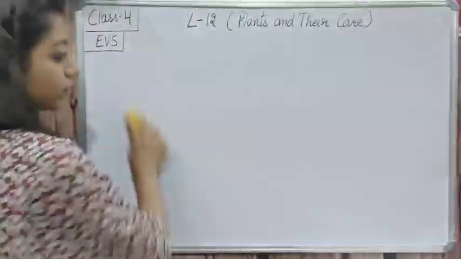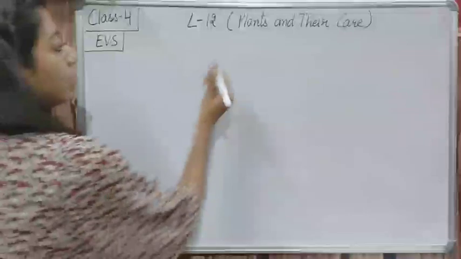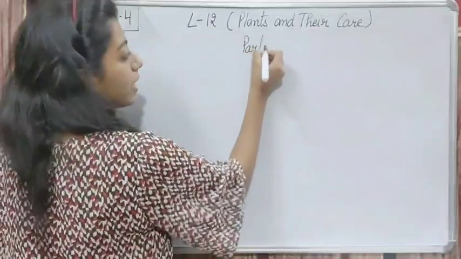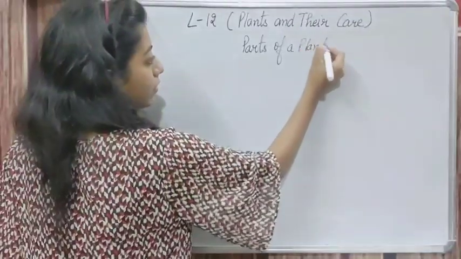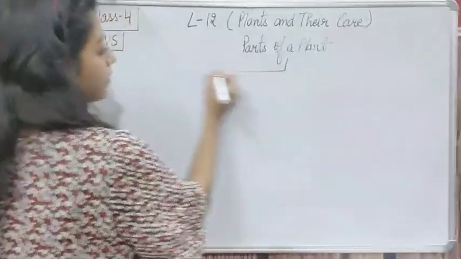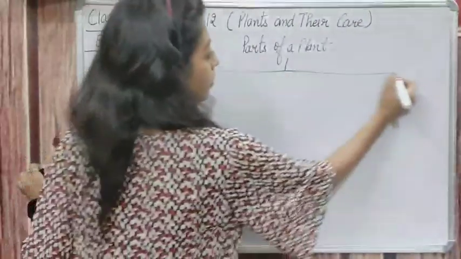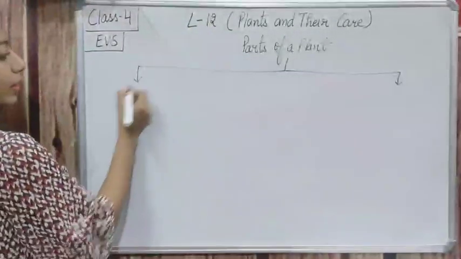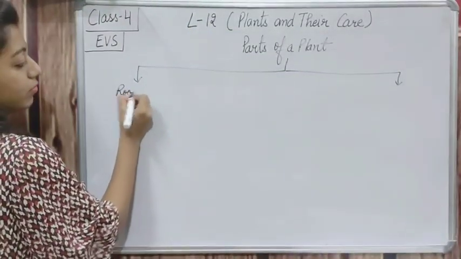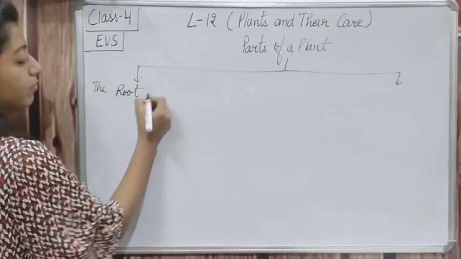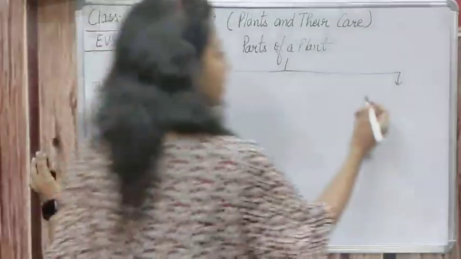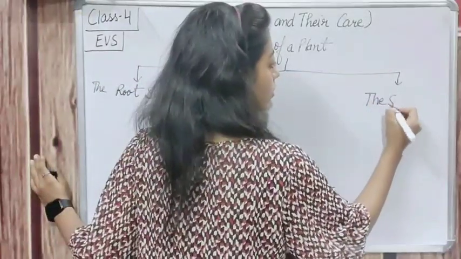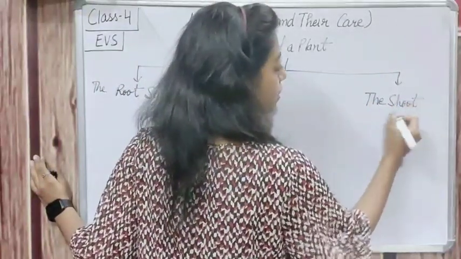See, there are two types of parts of a plant. The first one is the root system, and the second one is the shoot system.